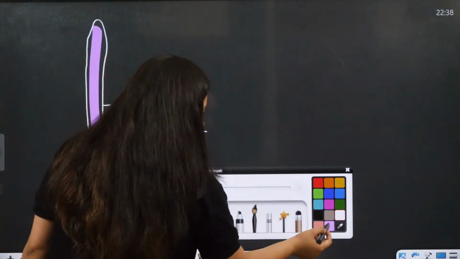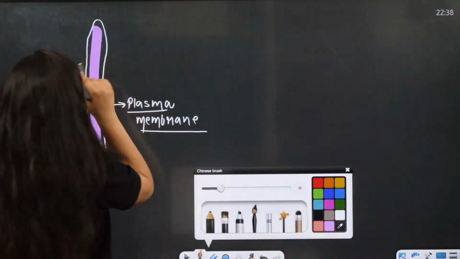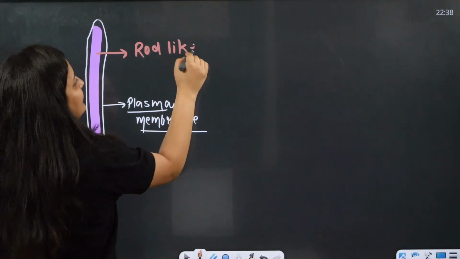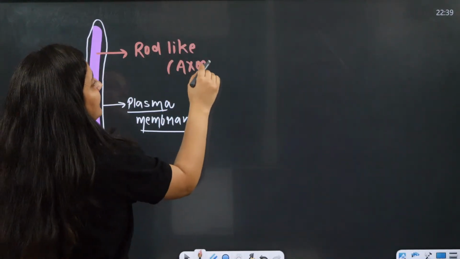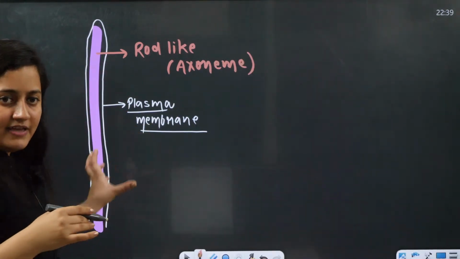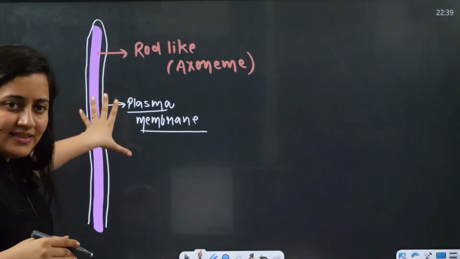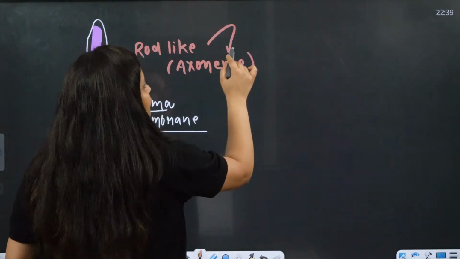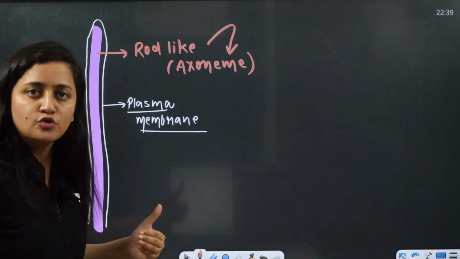Now within this plasma membrane, this rod-like structure is the axoneme. Within the plasma membrane, the rod-like structure is there, and for that rod-like structure we use the word axoneme.